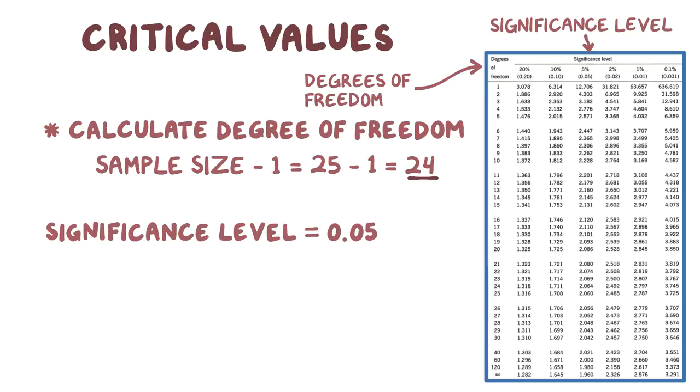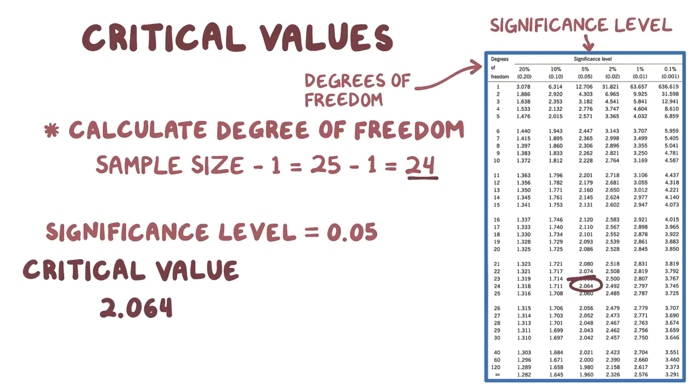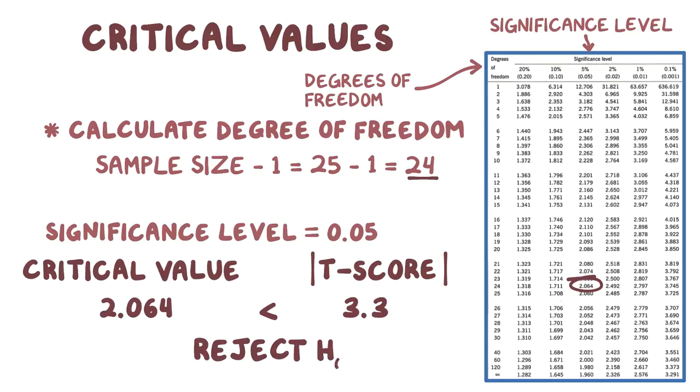Using 24 degrees of freedom and a significance level of 0.05, we find a critical value of 2.064. The absolute value of our t-score is 3.64, which is above the critical value of 2.064, so we can reject the null hypothesis and we can conclude that there is a relationship between medication and blood pressure.